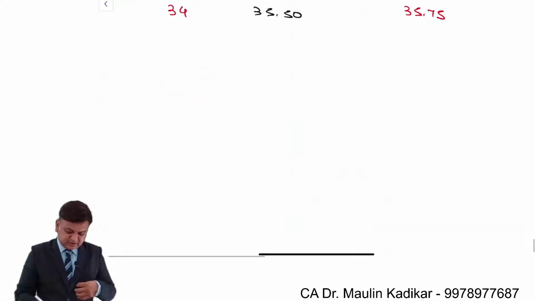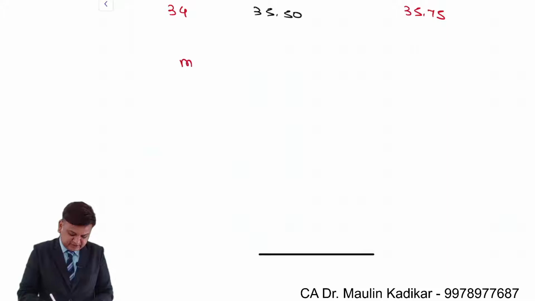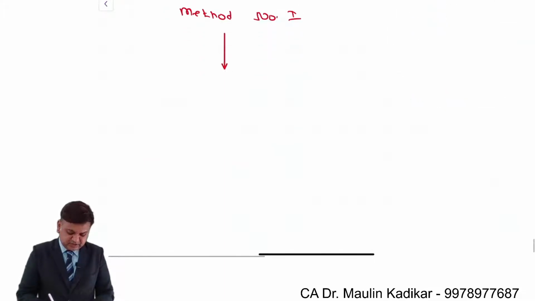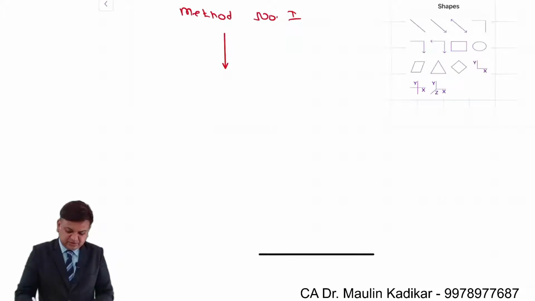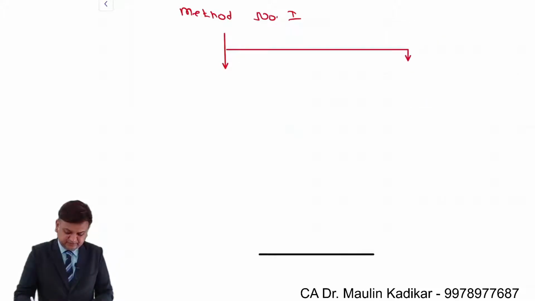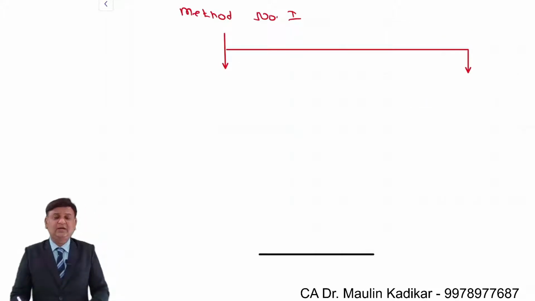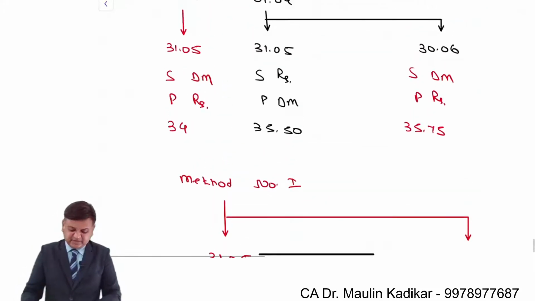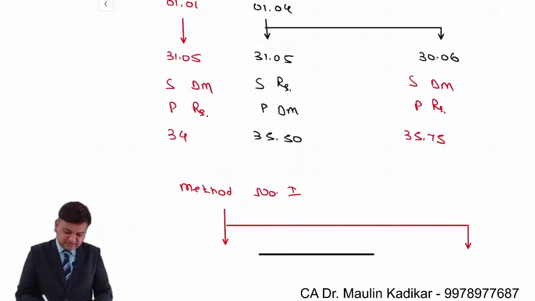Now there are two methods by which you can make the computation of the answer. Method number one. In that, the swap gain or loss calculation is divided into two parts. One is the simple cancellation that you have on 31st of May. On 31st of May, we understand that you sell rupees.